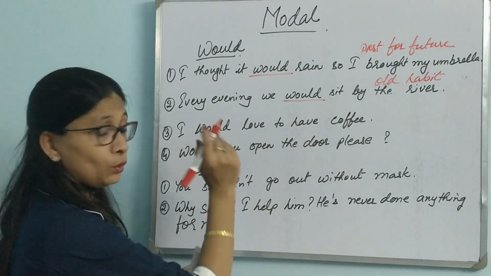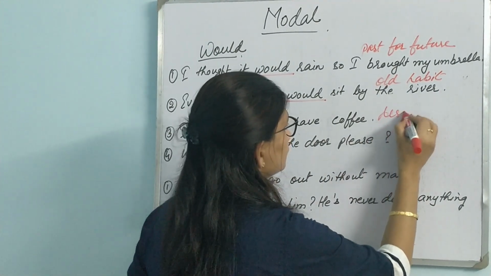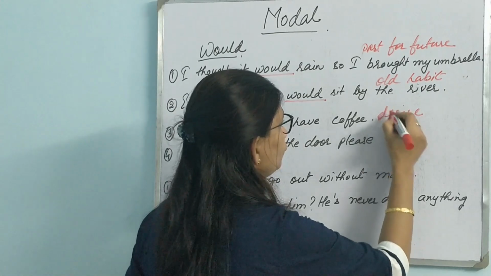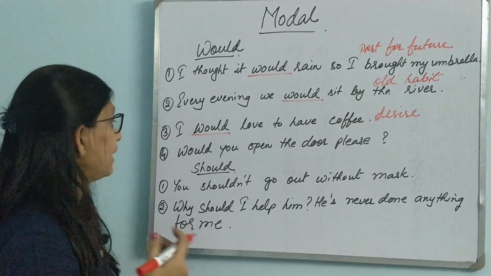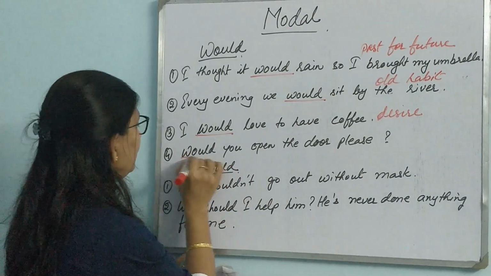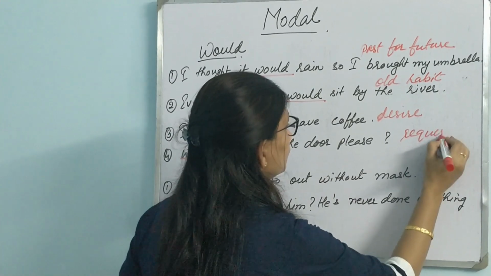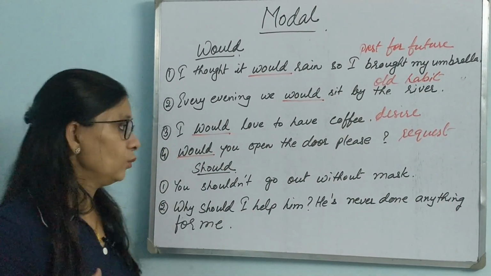I would love to have coffee. Desire. We would love to go to a hill station once this lockdown is over. Desire. Would you open the door, please? Polite request. So we see that the use of would is much more than will.